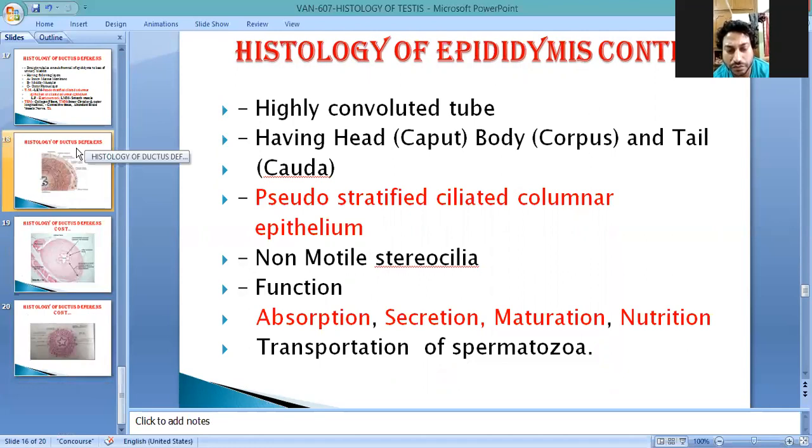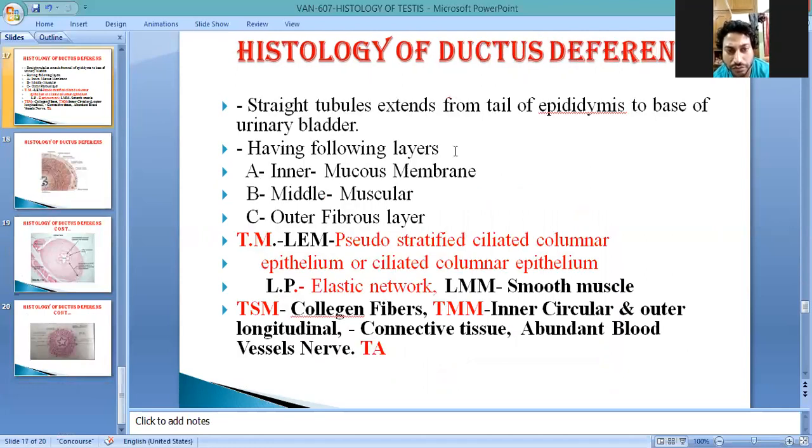And later on, this is the ductus deferens. This is a single tubule, which continues after the tail of the epididymis, and histologically it is divided into four layers: tunica mucosa, tunica submucosa, tunica muscularis, and tunica adventitia, which contain the following structures. Its lining epithelium is pseudostratified ciliated columnar. Cilia are there to provide movement and for the transportation of sperm from the epididymis to the ejaculatory part of the urethra. That's why nature provided a ciliated epithelium.